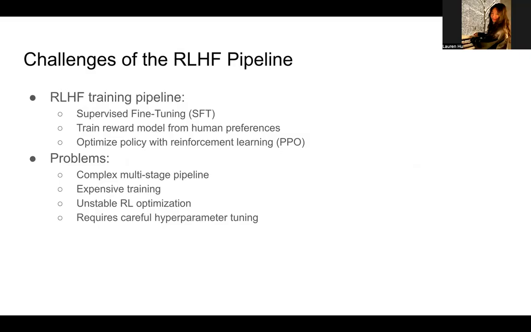So this process is computationally expensive. It's also difficult to tune and often unstable. So the paper proposes a key question: can we achieve the same alignment objective without reinforcement learning?